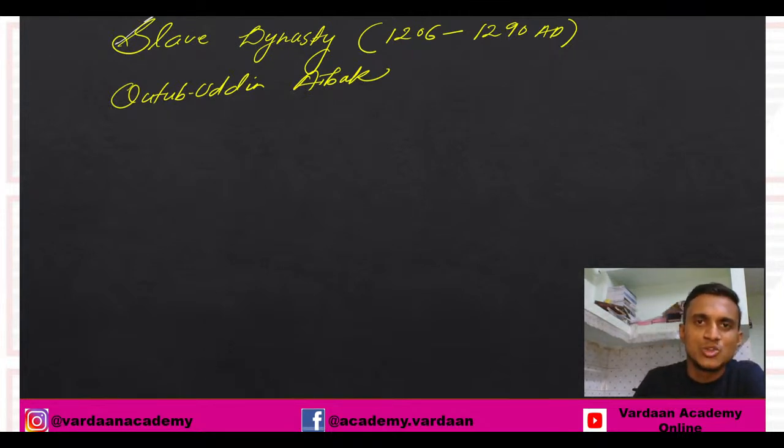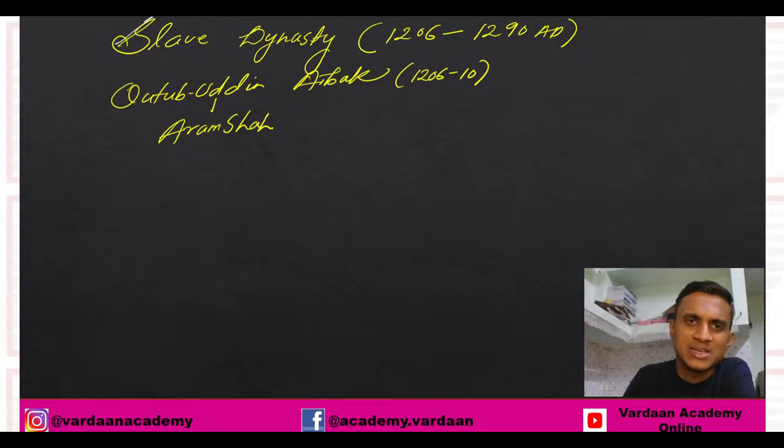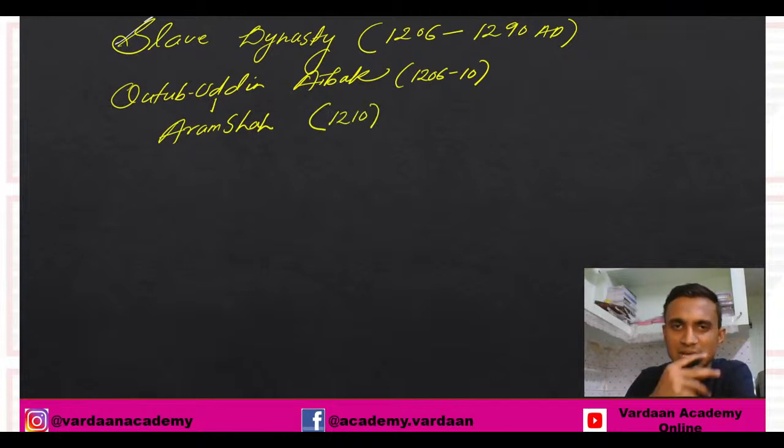Qutub-Ud-Din-Aibak ruled from 1206 and he dies in 1210. So it's a very short period of time that Qutub-Ud-Din-Aibak is going to rule. Then comes the second ruler, his son, Aram Shah. But he is not going to be there for quite a long time. Within 6 months he was deposed, so I'm just going to write 1210 here. He was defeated and deposed by Iltutmish.